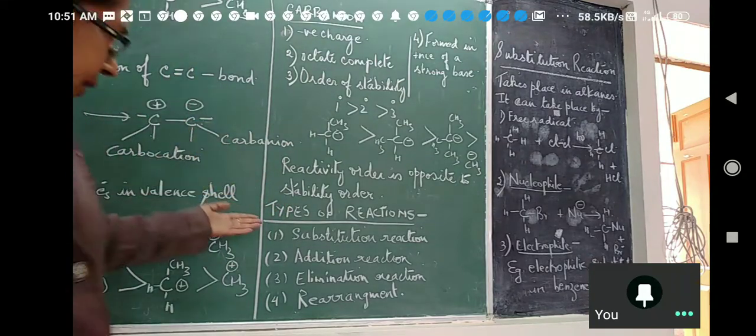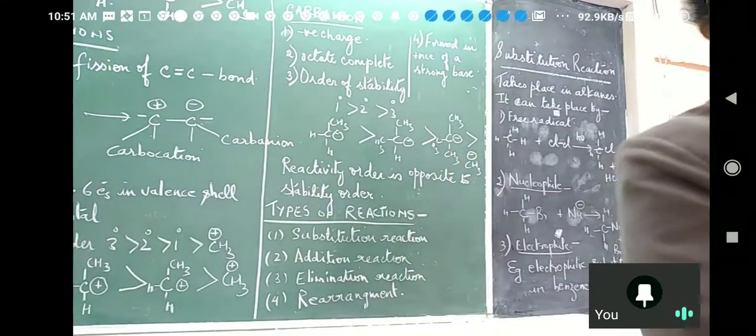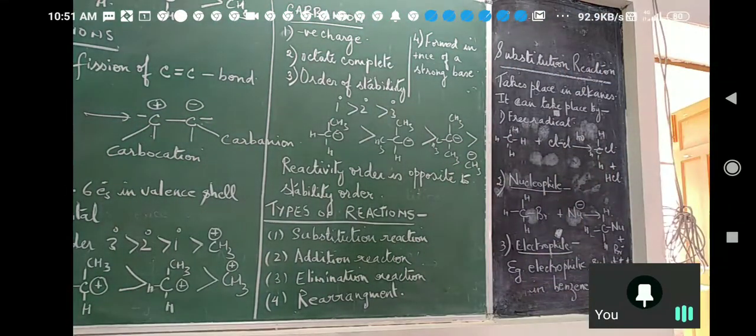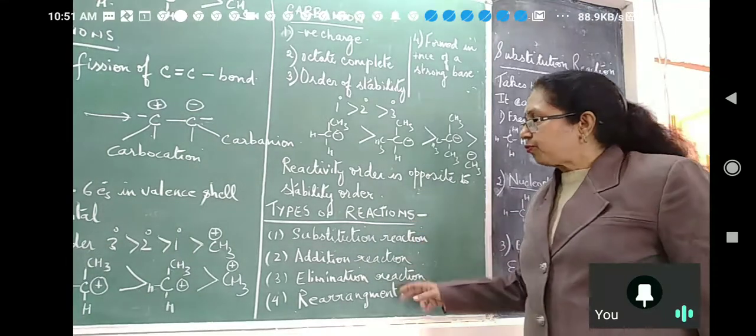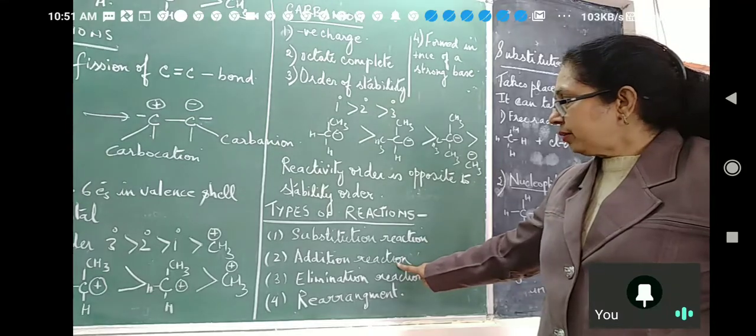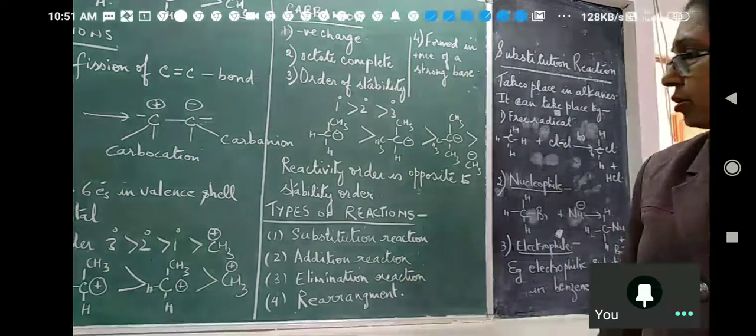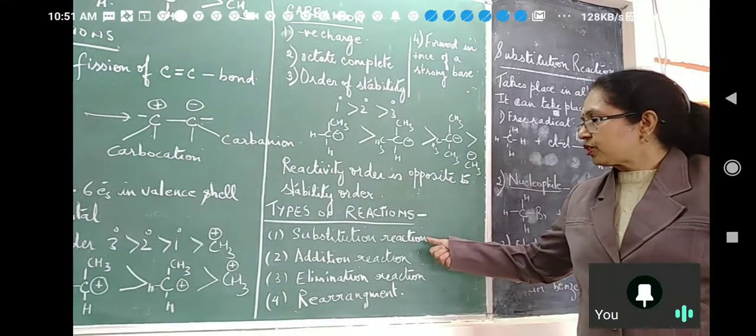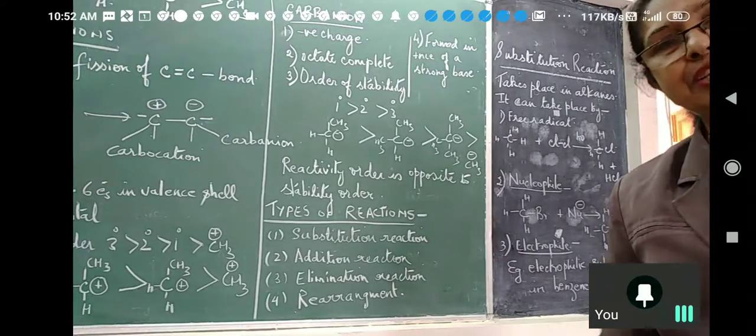Alright. Next we go on to types of reactions. What are the various types of reactions we come across? You have done types of reactions in inorganic chemistry in lower classes, like decomposition, like double displacement, right? But these are different. Types of reactions are of 4 types: substitution reaction, addition reaction, elimination reaction, and rearrangement reaction.